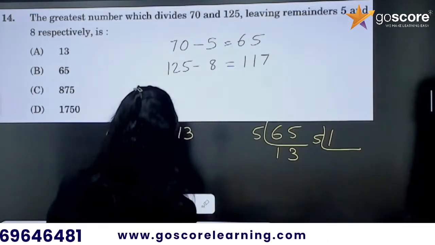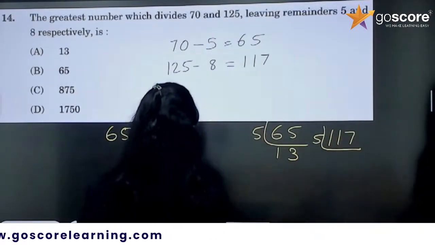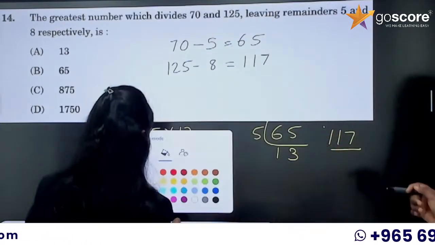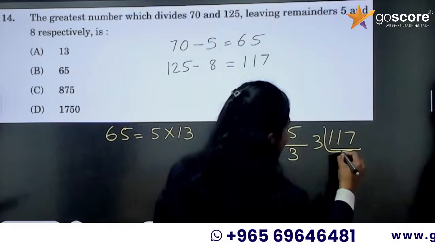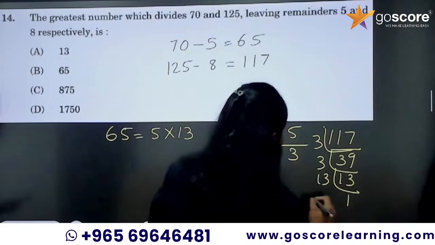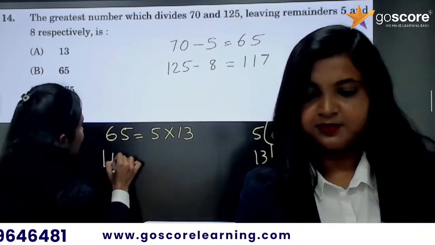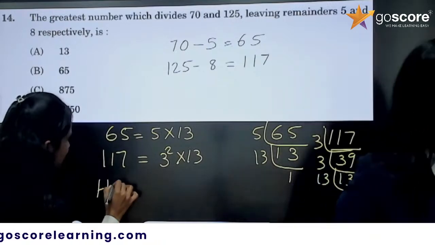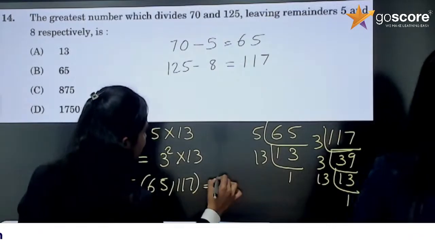Now it is 117 and I need to change it, right? The value is 3, so 39. It is 39 and again 3. It is 13, so 13 and 1. So 65 is 5 into 13 and 117 is equal to 3 square into 13, and the HCF of 65 and 117 is equal to 13.